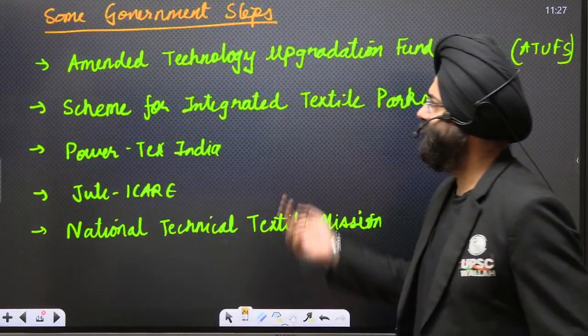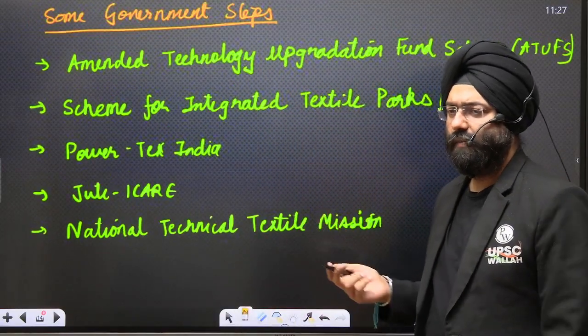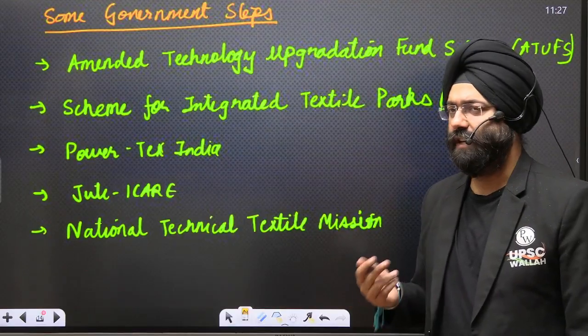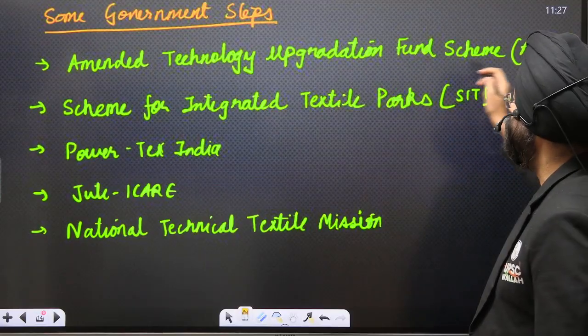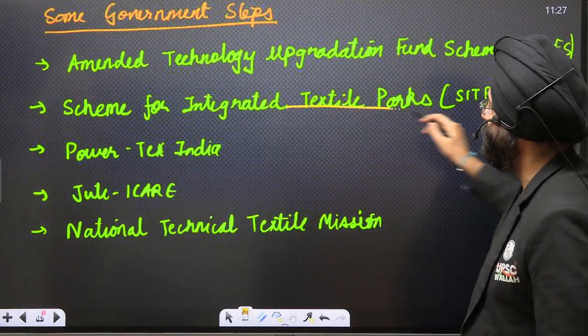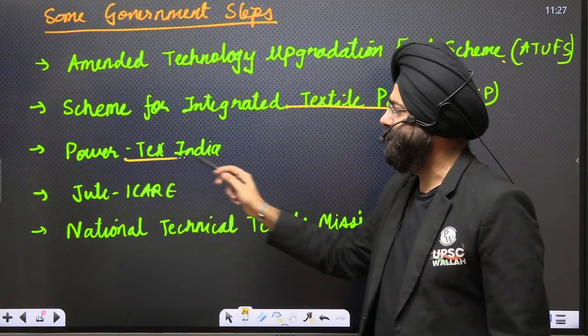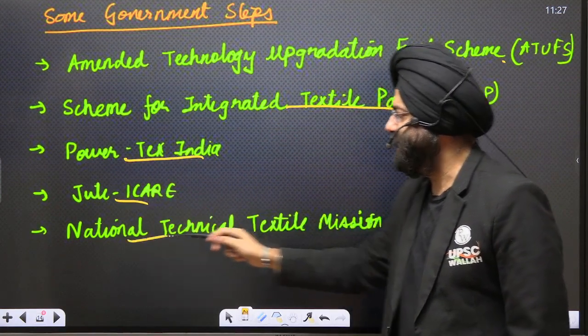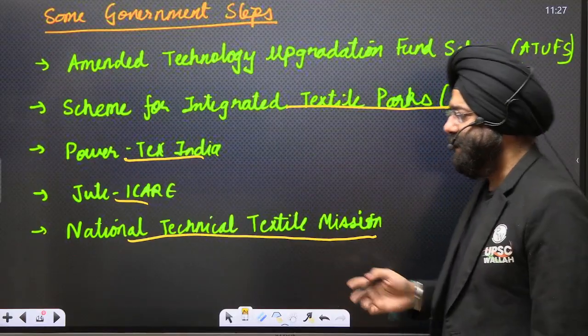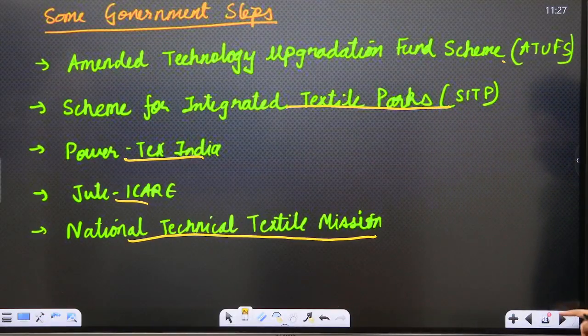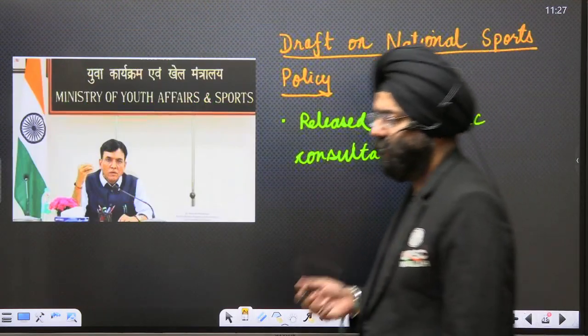What are the steps the government has taken? There are various schemes that the government has come up with, but again, they have not helped the small scale industries, which are very vulnerable. Like the amended Technology Upgradation Fund Scheme, integrated textile parks, Power Tex India, Jute ICARE, National Technical Textile Mission. We had done this earlier also. So these are certain schemes, but again, only a few industries which are relatively larger in size have been benefiting, not all.